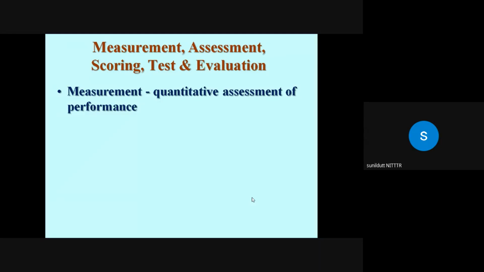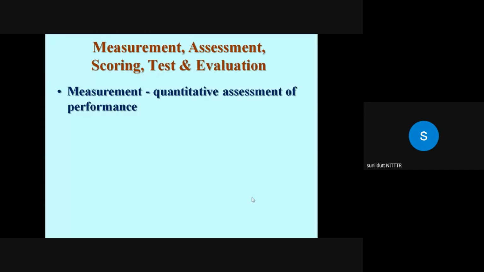So measurement is the process of obtaining a numerical description of the degree to which an individual possesses a particular characteristic or attribute. Okay, so for example, a measurement of student performance is say 45 out of 50 correct mathematics problems.